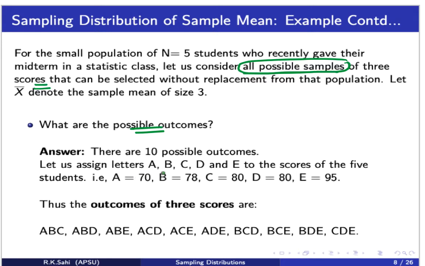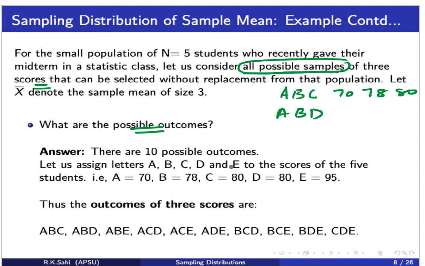We say, let each score be a letter. A is 70, B is 78, C is 80, D is 80, E is 95. So these are all the 5 scores, and we have given them a letter. Now we're going to look at all possible samples of these 3 letters. I can have a sample of A, B, C, in other words scores of 70, 78, and 80. Somebody says, no, I'd like the letters A, B, and D.